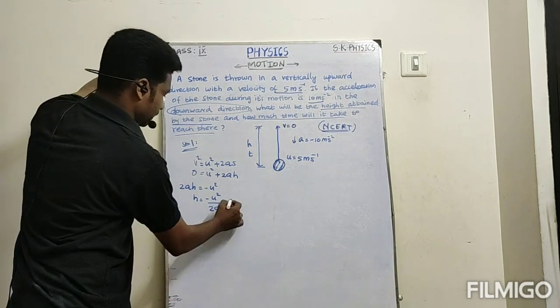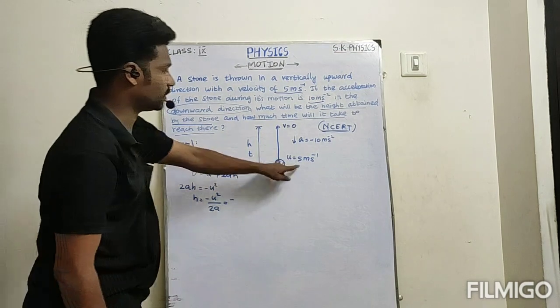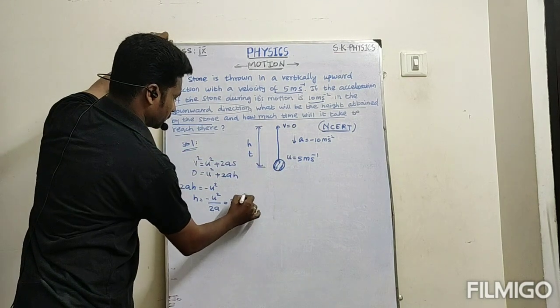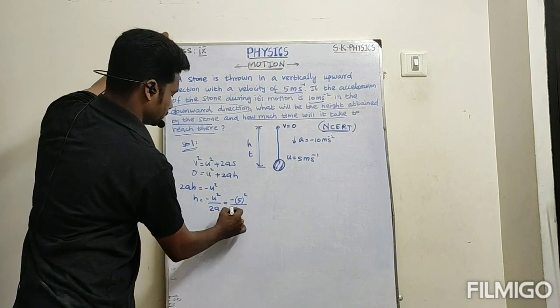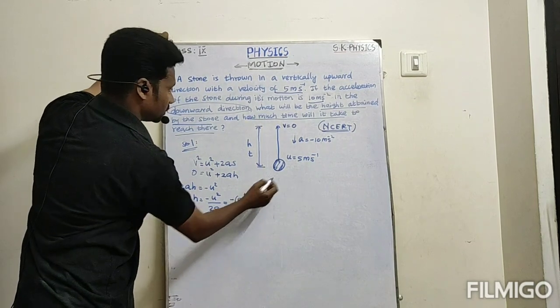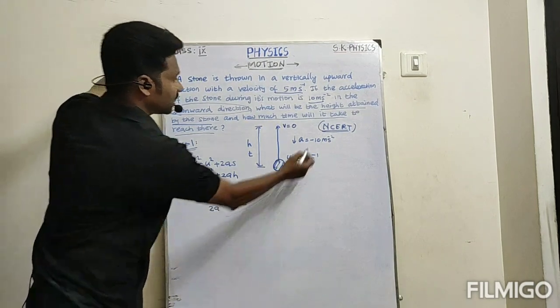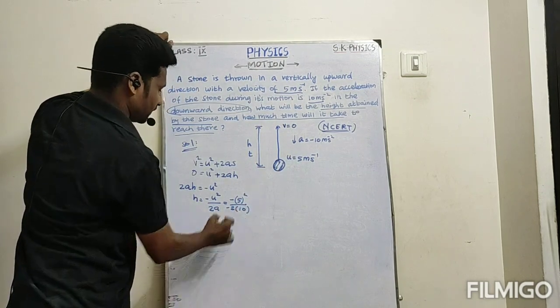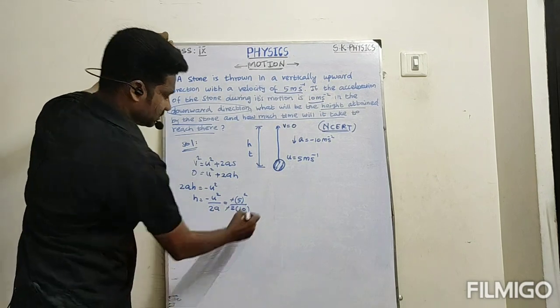What about U value? 5, so 5 square divided by 2 into A value, which is minus 10. Minus will be cancelled.